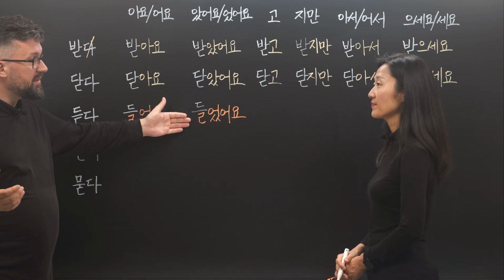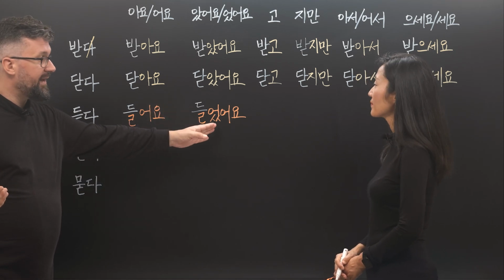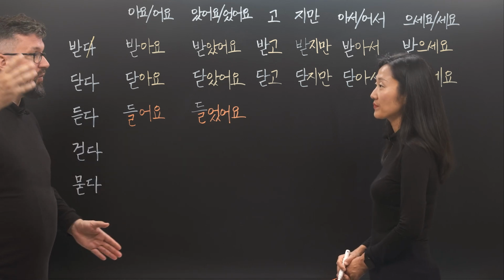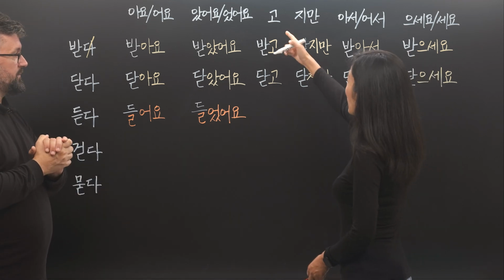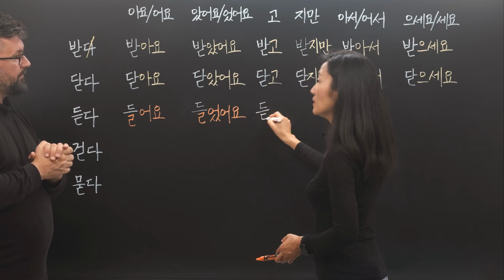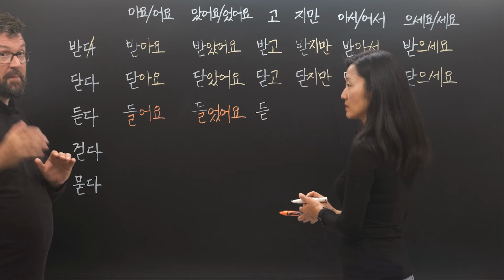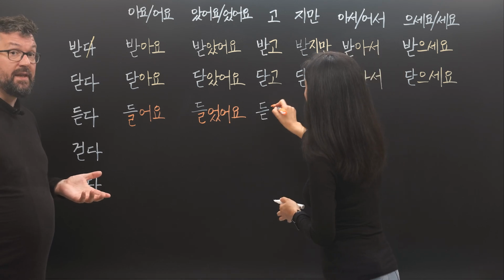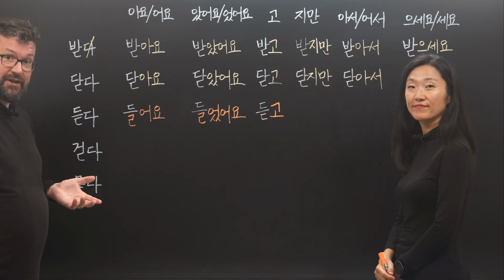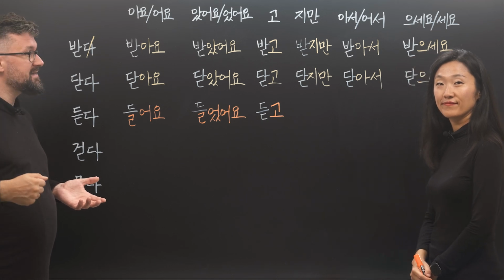We change the 드 for the 르, and instead of 왔어요, we add 왔어요 because it's not 아 or 오. And with 고, the 받침 드 remains. It remains 받침 드 because it doesn't meet a vowel. The 드 only gets exchanged for the 르 if it meets a vowel.